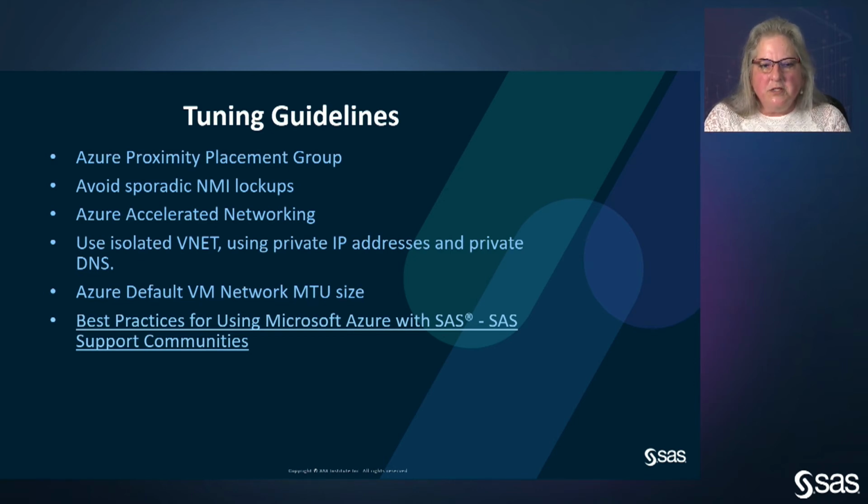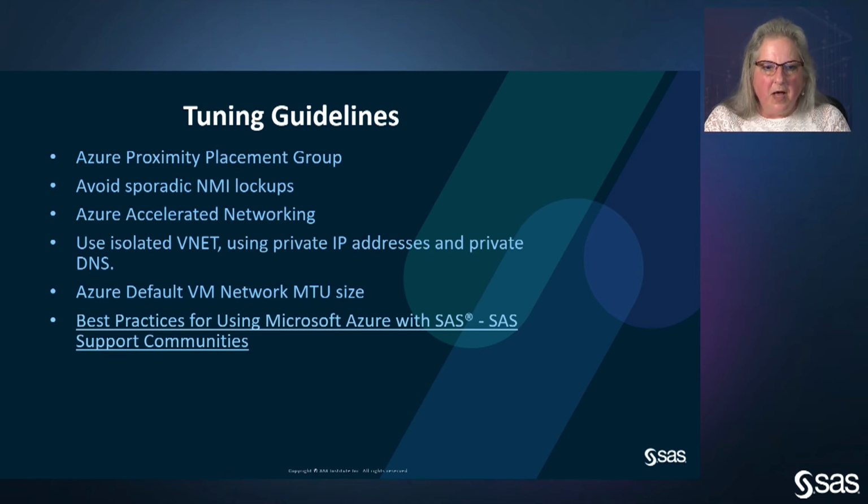We want you to also avoid NMI lockups. This is a feature that happens with iSCSI and SCSI drivers with the RHEL 7 3.10 kernel. It can actually cause your CPU to lock up under a heavy I/O load. There are some things that need to be done to make sure that you avoid these.